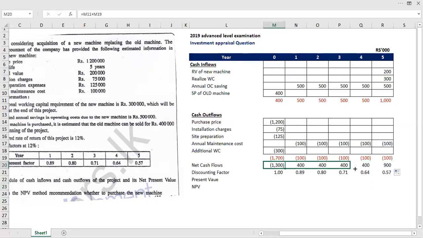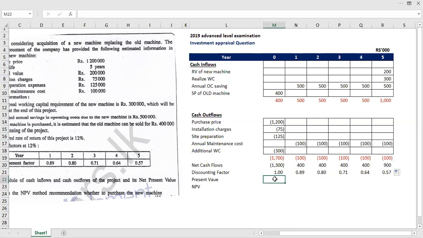Here you have the answers for net cash flows. Year 0, there is a net cash outflow of 1300, and in years 1 to 4 there is a cash inflow of 400. In the 5th year there is a cash inflow of 900.